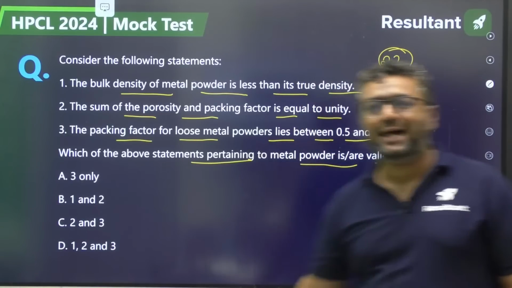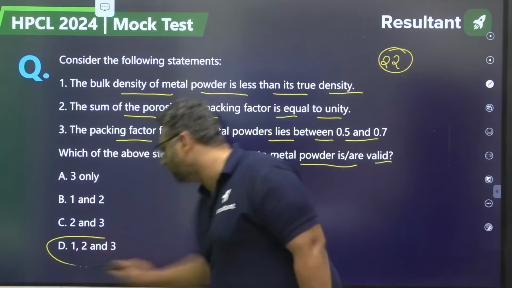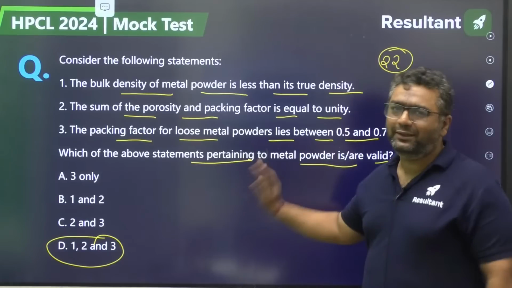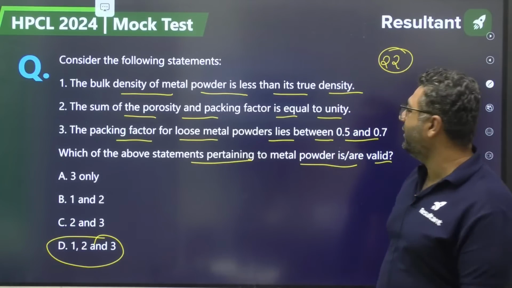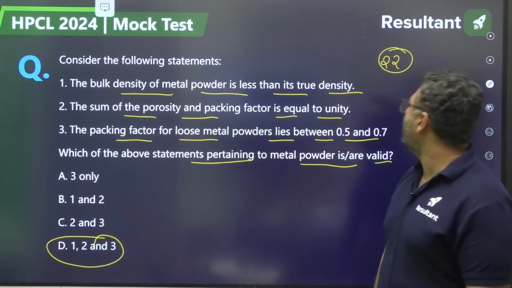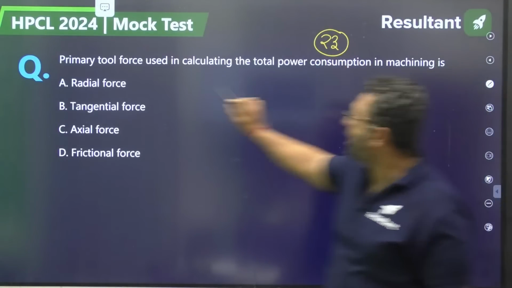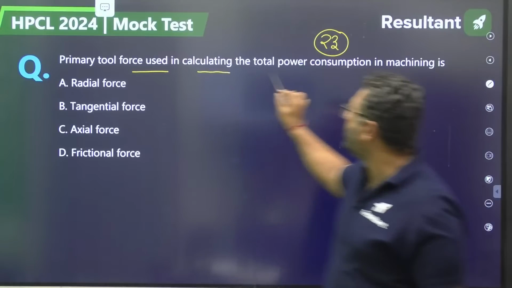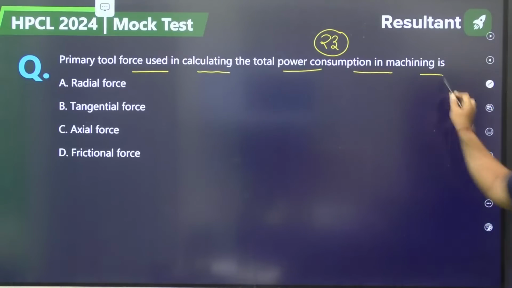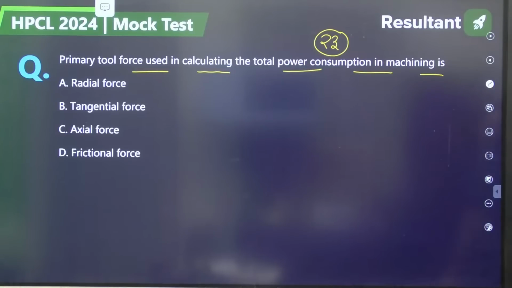So guys, the answer for this is D. 1, 2, 3, all are correct. I know many students would have less knowledge about these questions. No issues. 23. The primary tool force used in calculating the total power consumption in machining is radial force, tangential force,